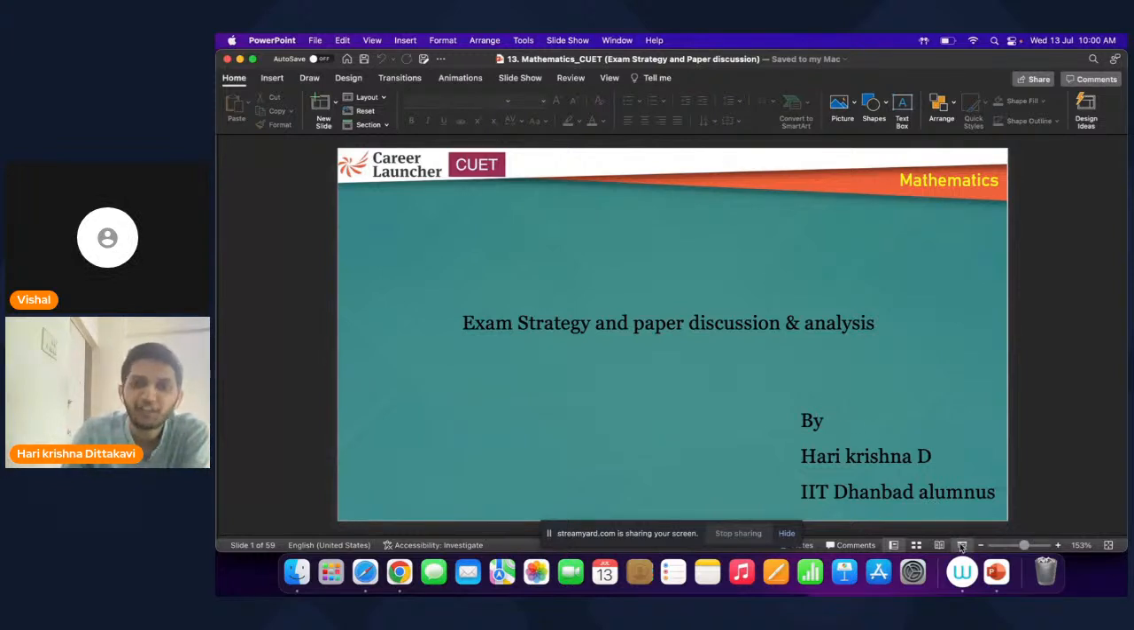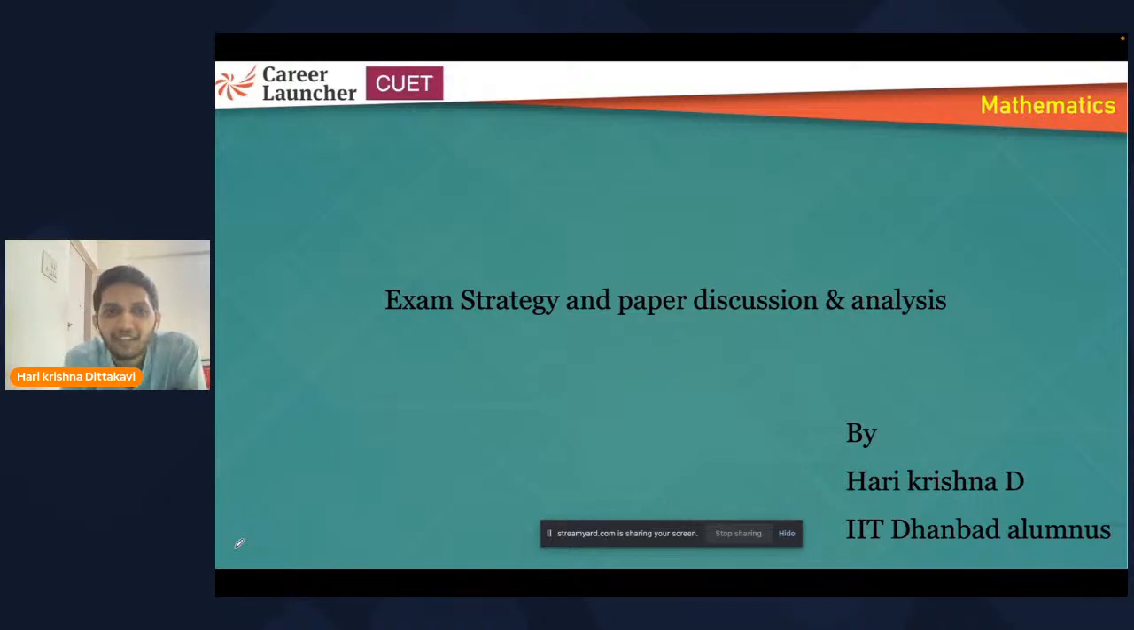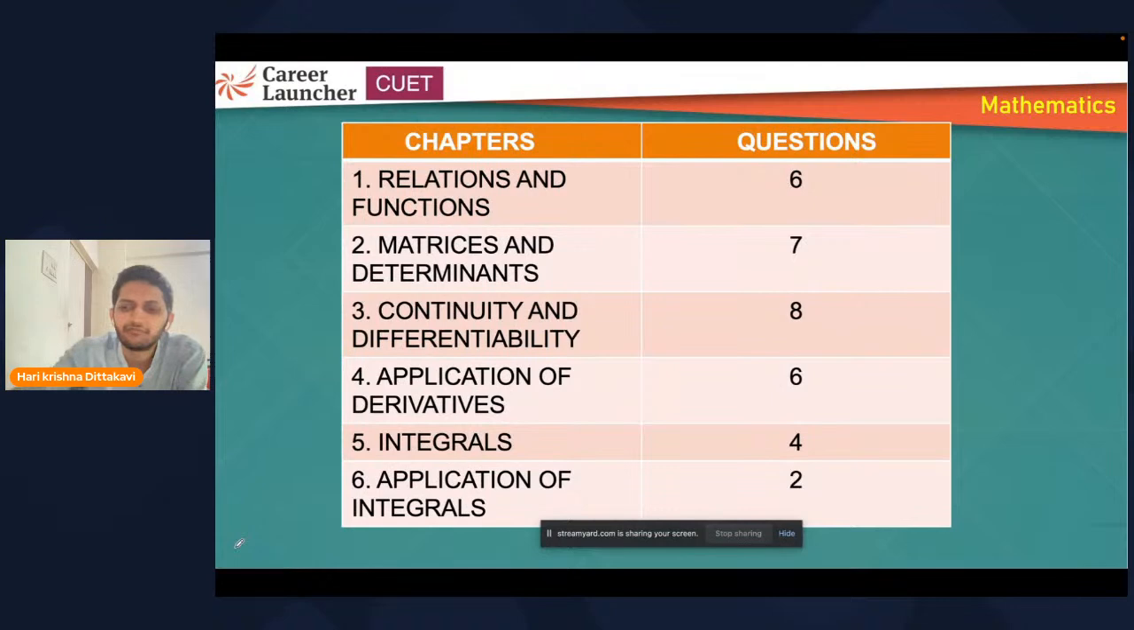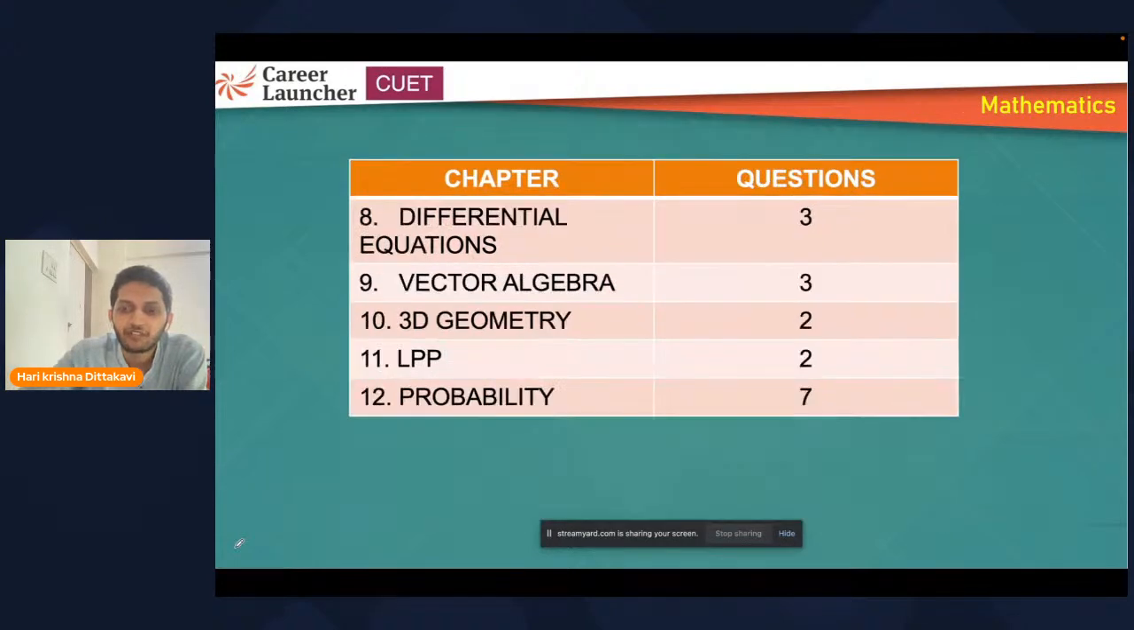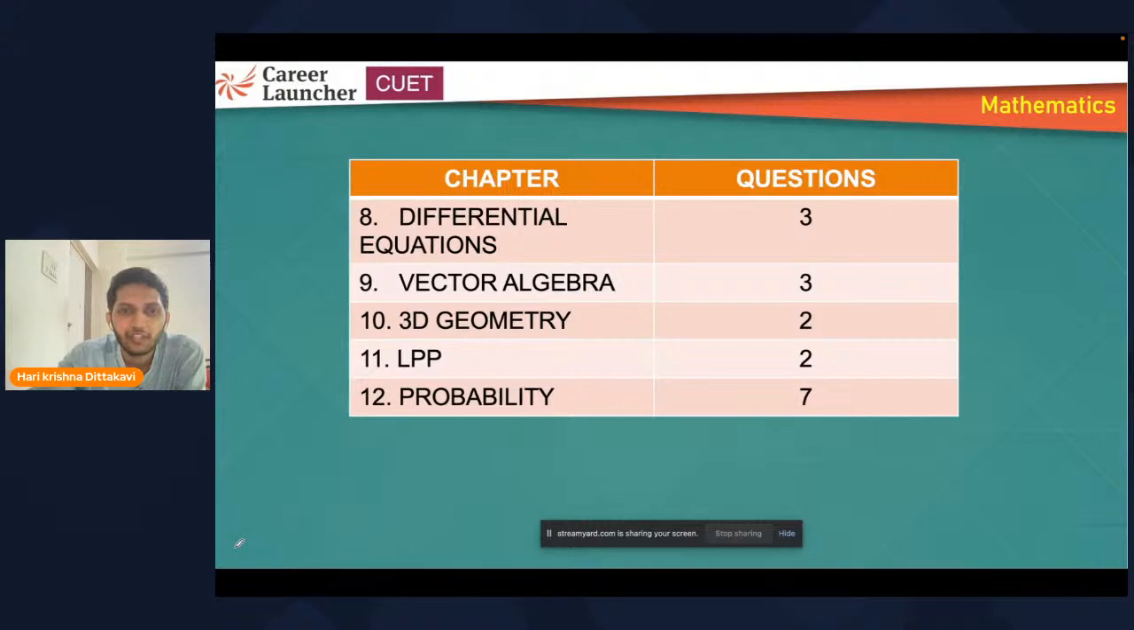Good morning, everyone. In today's session, we'll be discussing exam strategy and paper discussion, and we'll analyze the paper, how the sample paper is given, and what we can expect from tomorrow itself, 15th July onwards. This is what we have observed in the last sample paper. They have given 50 questions, and from each chapter they have given these many questions. You can just look at it once.